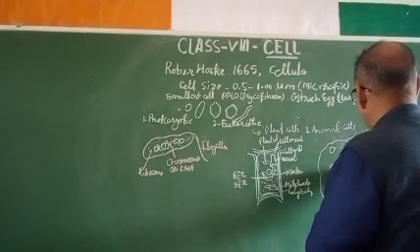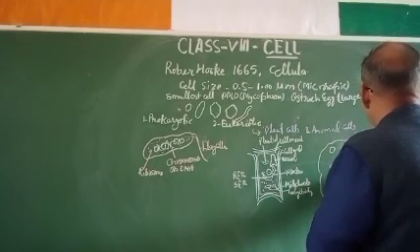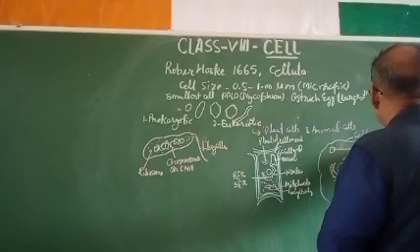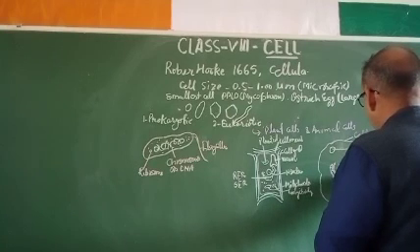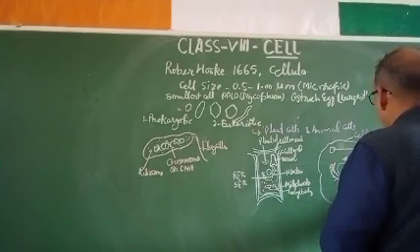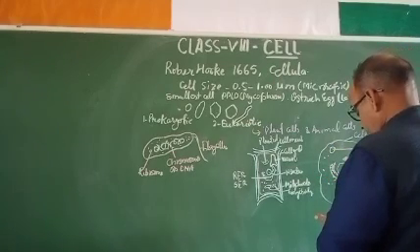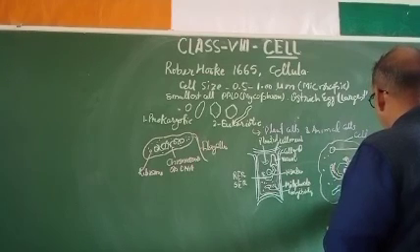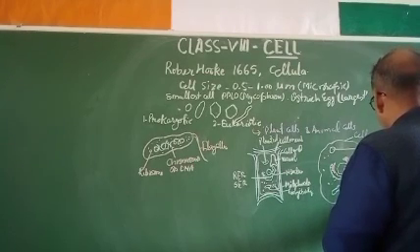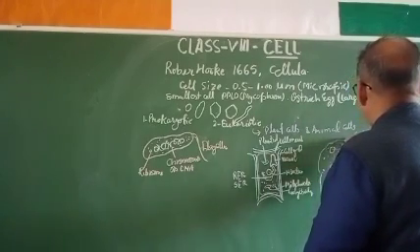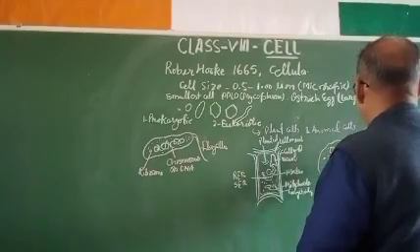And this is nucleus, lysosome, Golgi body, Golgi complex, cytoplasm inside it, mitochondria, cytoplasm, microtubules, and so many cell organelles are there, and they are found in this animal cell.